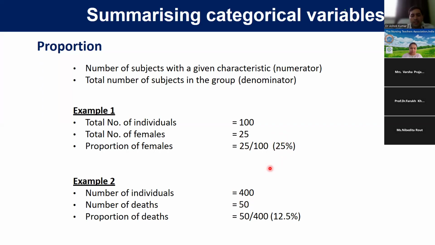Number two, number of individual subjects, participants, total 400, and number of deaths, 50 out of 400. So the proportion of death is 50 divided by 400, that is 12.5%. So for qualitative or categorical data, we should do frequency and proportion. And for quantitative, we have to do mean, median, SD, interquartile range, minimum, maximum, okay?